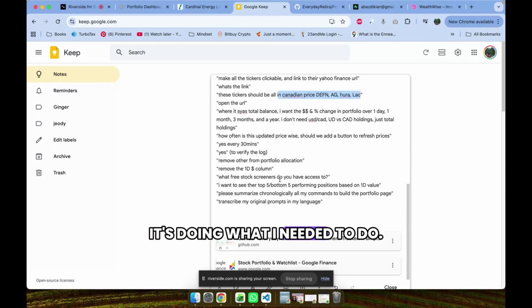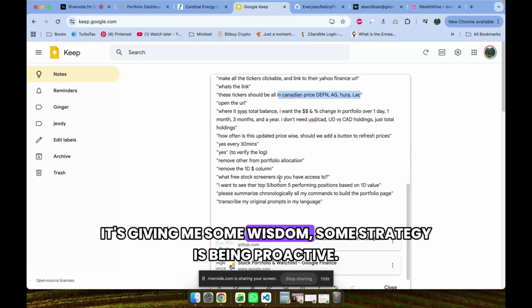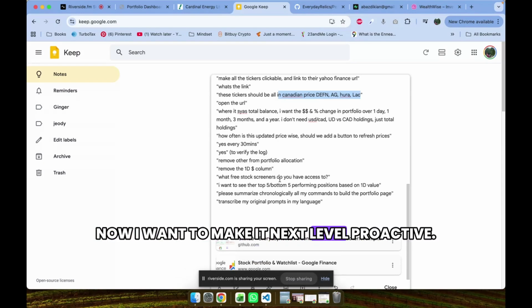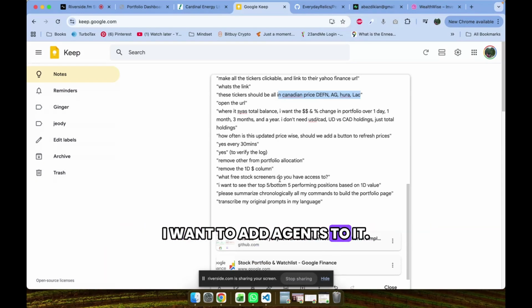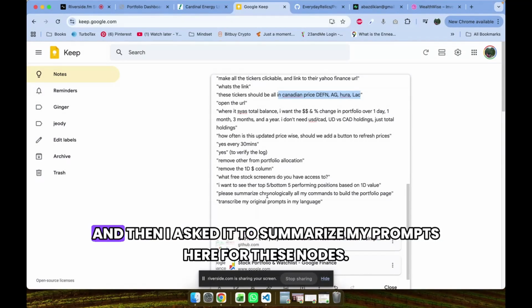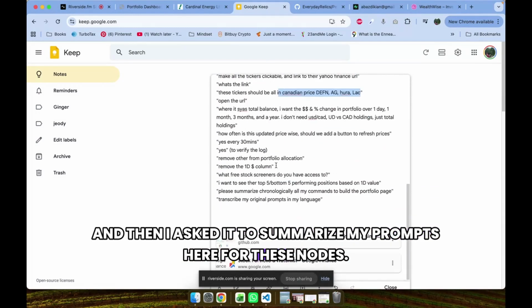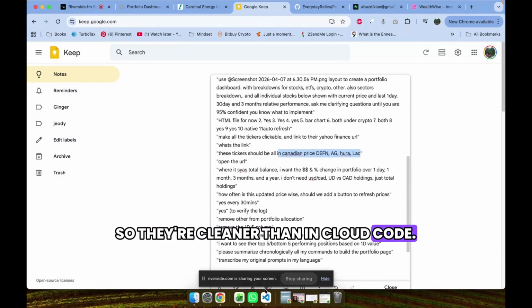Okay, it's doing what I needed it to do. It's giving me some wisdom, some strategy. It's being proactive. Now I want to make it next level proactive. I want to add agents to it. I added top, bottom, bottom five, top five, please. And then I asked it to summarize my prompts here for these notes so they're cleaner than in Claude Code.